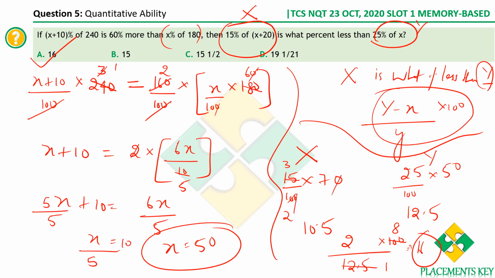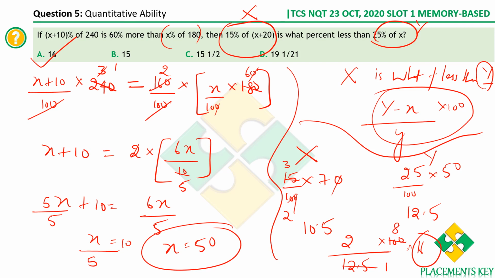Yes, so very simple. Let me repeat one final time what we've done. X plus 10% of 240, x plus 10 by 100 into 240, is 60% more than a value. I've also given that 60% more than a value is what? 160% of the value. Now we have done the cross multiplication. We've got x plus 10 is so much, and you get x value as 50. Now x is what percentage less than y?